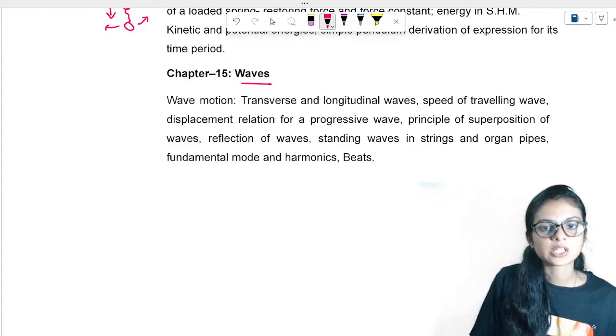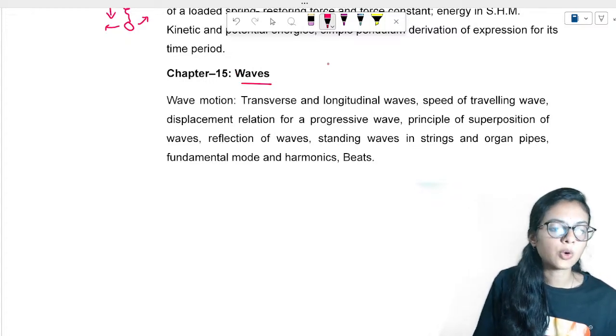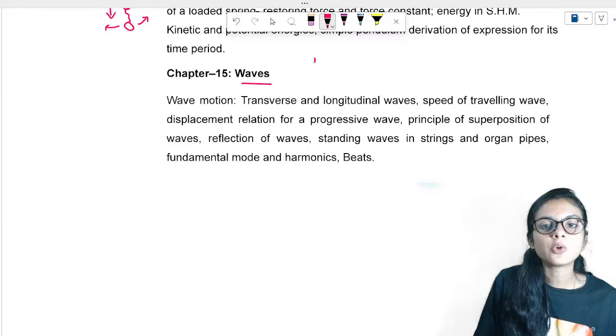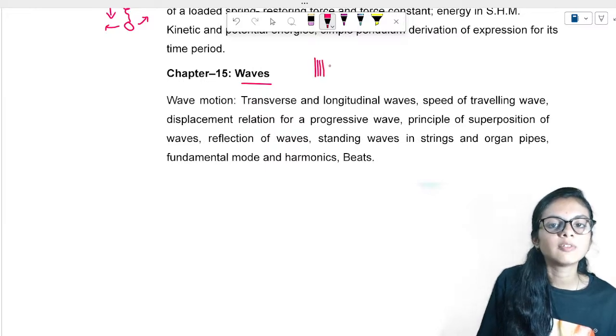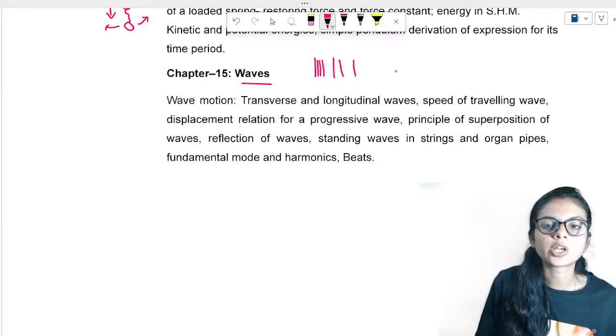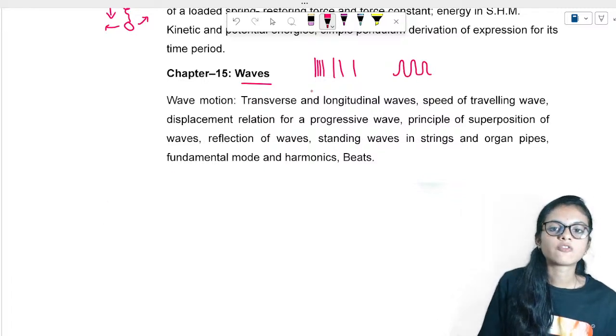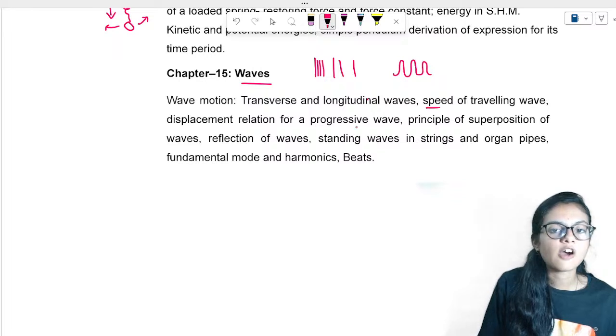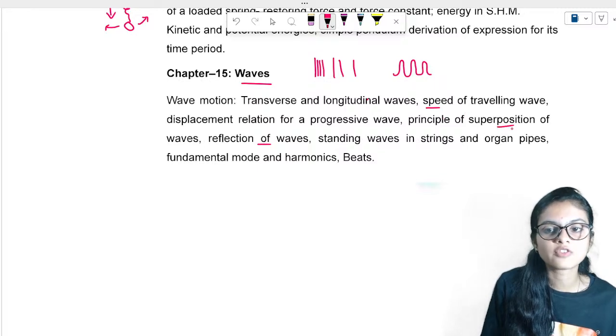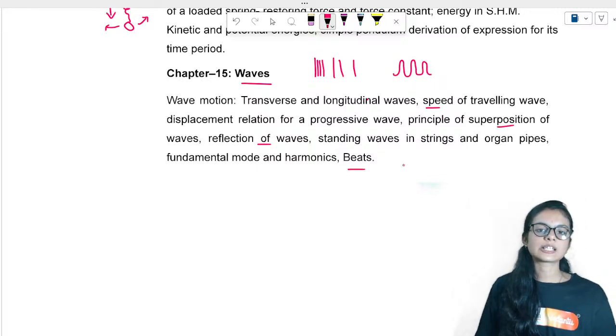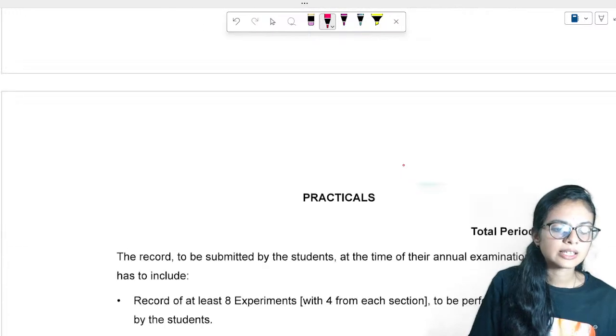Then waves. In waves, we know that sound you have studied in ninth. Sound is a longitudinal wave, right? Light is a transverse wave. These kinds of waves you'll be studying, speed of the waves, reflection of wave, overlapping, that is superposition of the waves, and all these is your 11th syllabus.